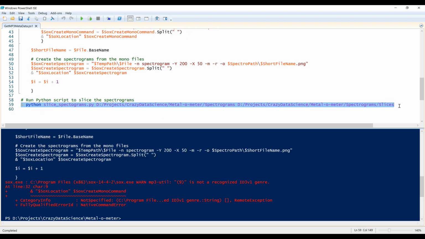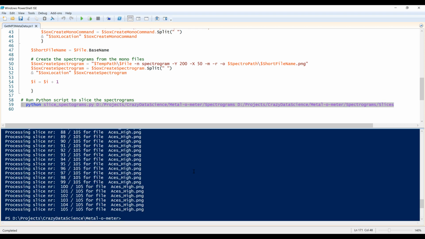In this case, I'm running a Python script called slice spectrograms, and the only thing it does is open the spectrogram and cut it into identical pieces of 128 by 128, and save them into a slices folder. So I'm going to run this Python command to generate the slices from the huge spectrogram and divide them into equal 128 by 128 parts.